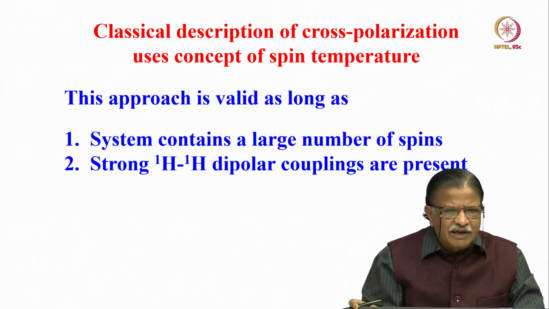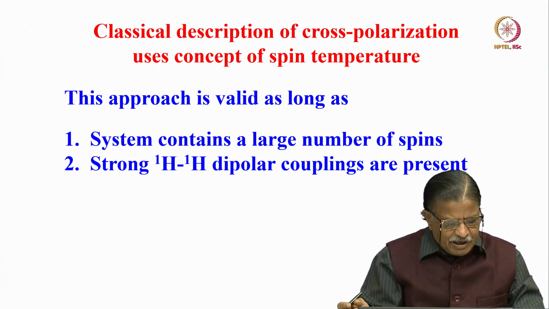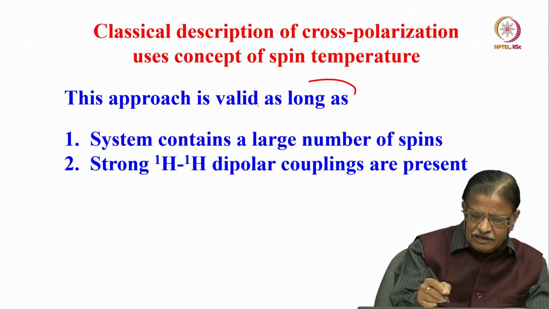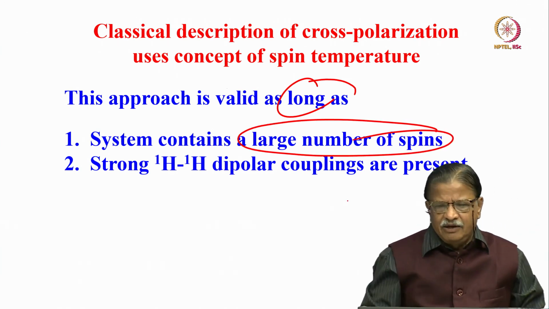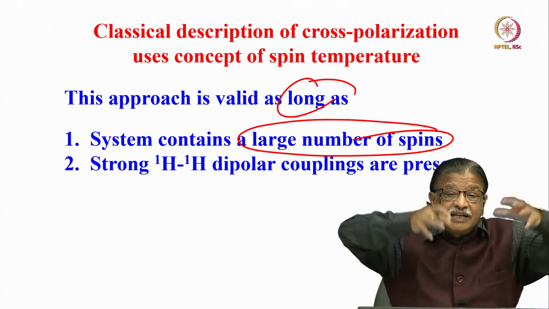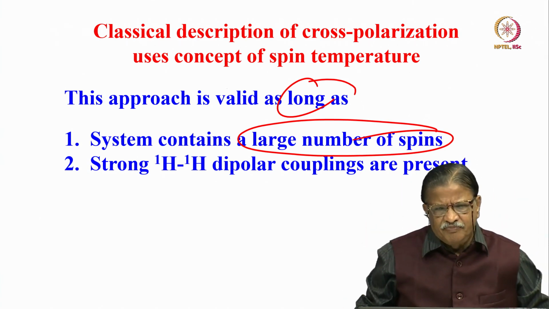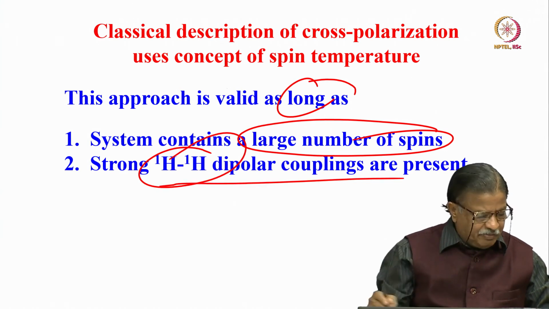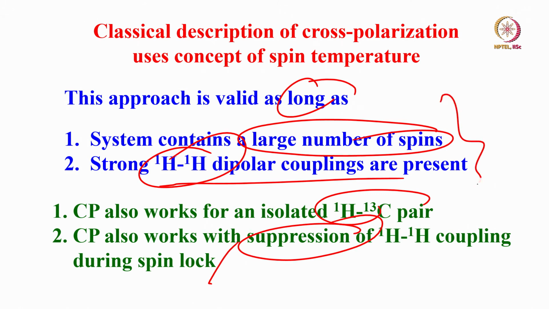Now, is this method valid always? True, there are some assumptions you have to make, like in any mechanism. This approach is valid as long as the system contains a large number of spins. You can't have an isolated spin and come to this conclusion. You are considering the bath of spins, a huge thermal bath of proton spins and carbon 13 spins. You should have a large number of spins, and strong proton-proton dipolar couplings should also be present. CP also works on isolated spin pairs, very rarely, and CP also works with suppression of proton-proton dipolar coupling during spin lock. The classical description we give is valid when you have these things.